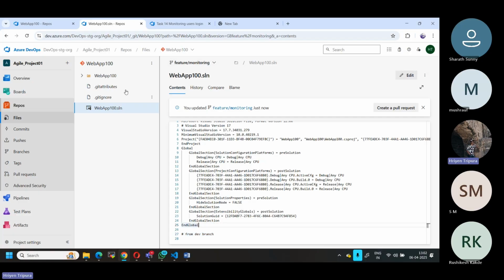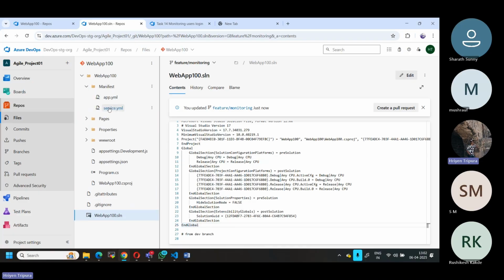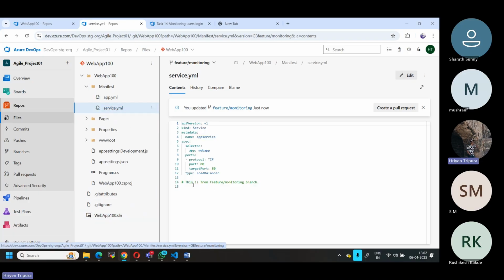Now the same thing: if you go to the changes we made under manifest, there is a service, right? Here we made some changes, right? This is from the feature listing. That means you have now seen the changes from both branches: the latest code from the dev branch, along with your local code that you have modified. Those two sets of changes you can see while pushing to the remote.